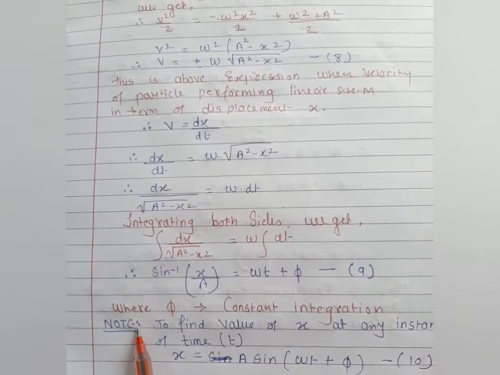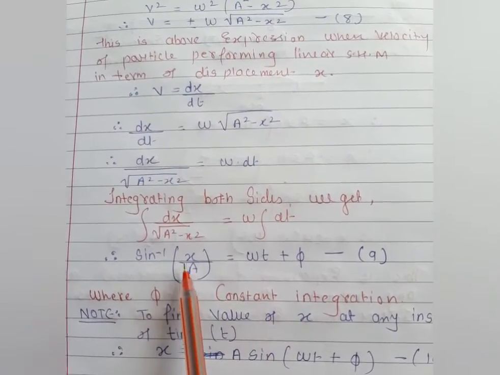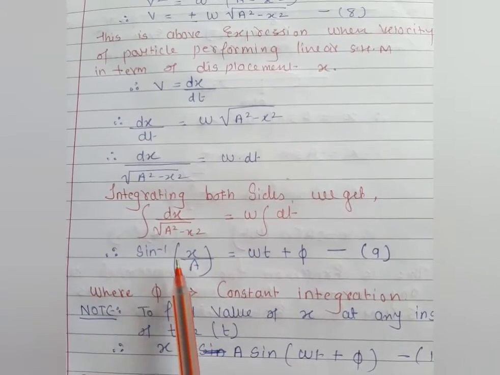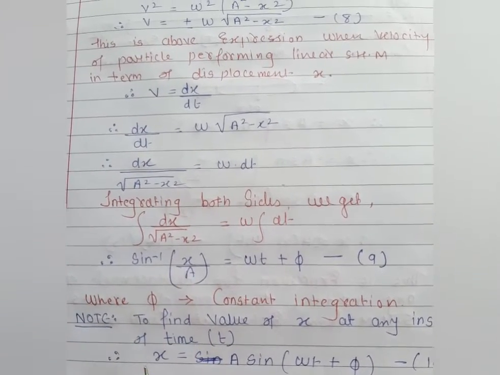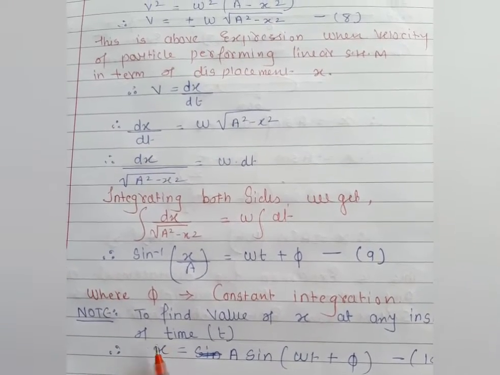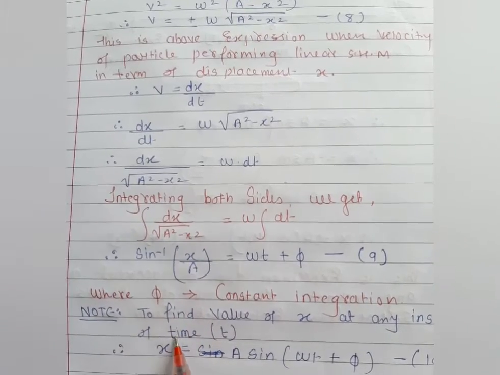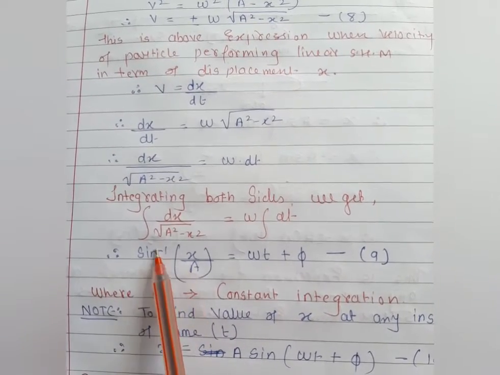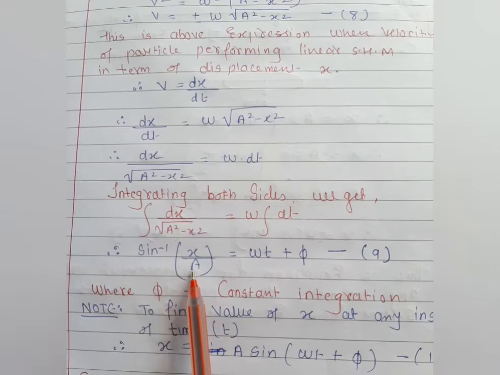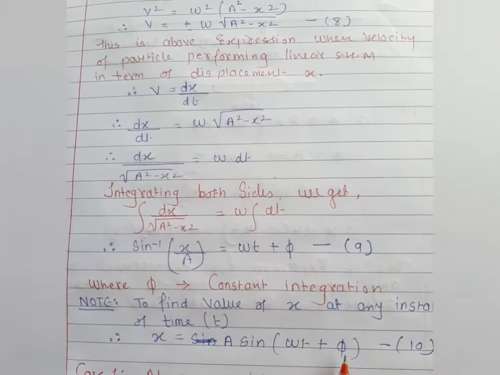So in this note students, when we rearrange this term, x is as it is, because we have to find out the displacement of the particle at any instant of time. Clear? So x is as it is, and sine inverse is shifted to the other side: x equals a sine of omega t plus phi, that is equation 10.